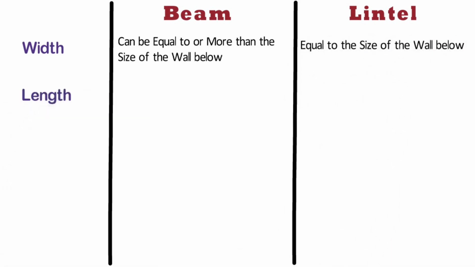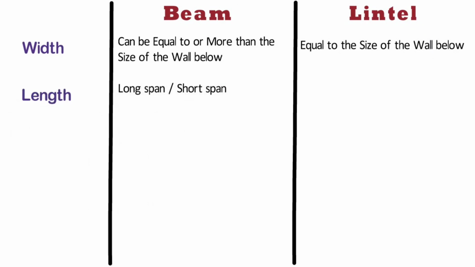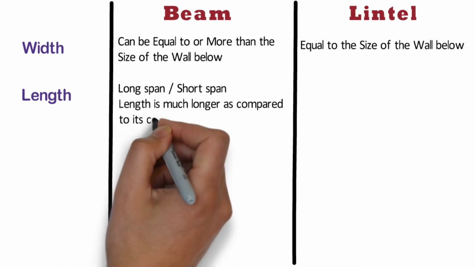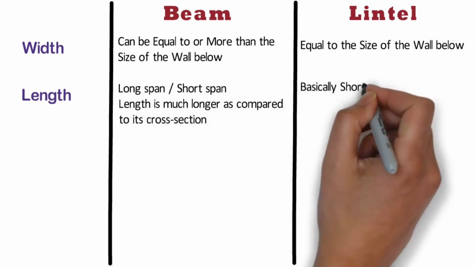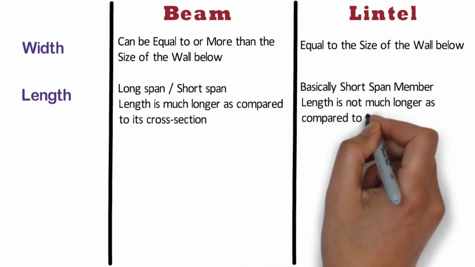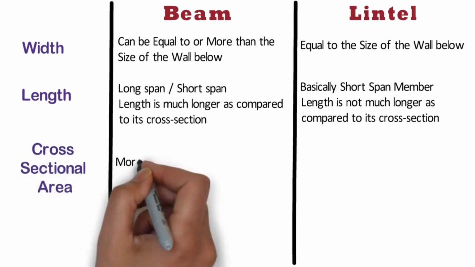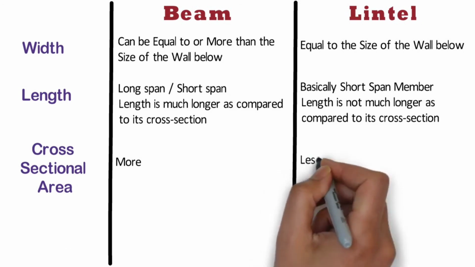Length. Beam can be of long span or short span depending upon structural configuration. Length of the beam is much longer as compared to its cross section. Whereas lintel is basically a short span member. Length of the lintel is not much longer as compared to its cross section. Cross sectional area. Cross sectional area of beam is more as compared to lintel, whereas the cross sectional area of lintel is less as compared to beam.